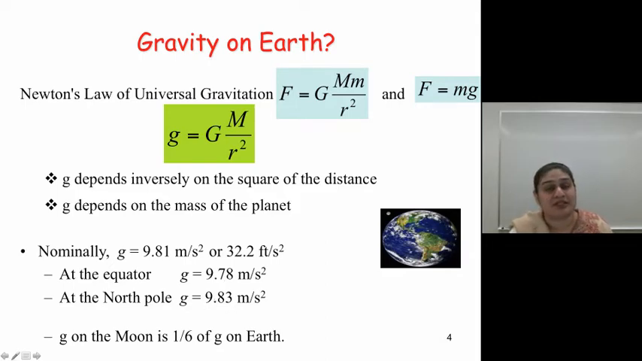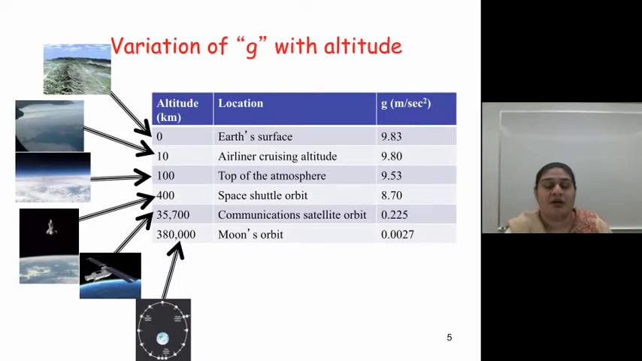Gravity on the moon is 1/6 that of the Earth. So g, which is acceleration due to gravity, varies with altitude. On the Earth's surface, normally, we can say that the acceleration due to gravity is about 9.83. At 10 kilometers above the Earth, which is the normal altitude for airplanes, the gravitational pull reduces to 9.81. At the top of the atmosphere, which is about 100 kilometers or thereabout, the acceleration due to gravity becomes 9.53.